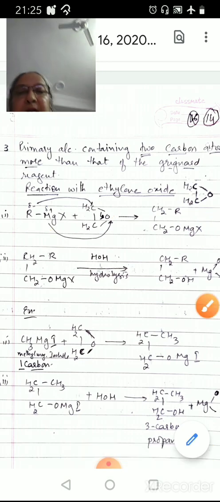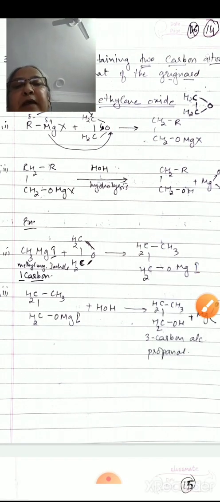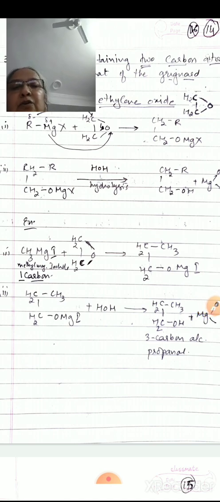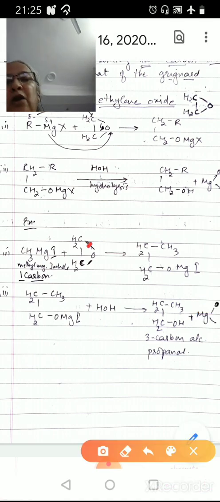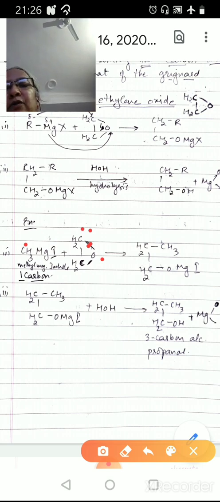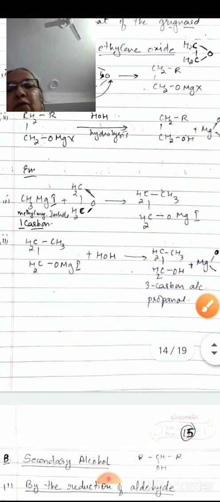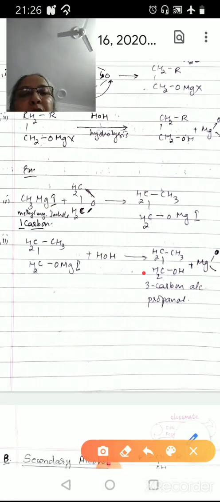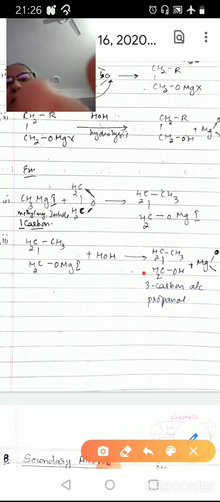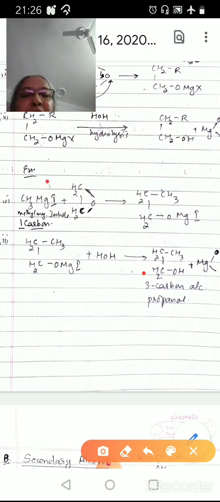For example, we take methyl magnesium iodide, and this is made to react with ethylene oxide. This bond breaks and oxygen becomes negative and carbon becomes positive. So the partially negative methyl attacks this CH2 group, and the partially positive magnesium attaches itself to this oxygen, giving rise to this adduct. Now this adduct, when hydrolyzed, gives you alcohol, and this alcohol is CH3CH2CH2OH. Now we started with methyl magnesium iodide, that is a 1 carbon compound, and we have got a 3 carbon compound, that is, the carbon chain has increased by 2 carbon atoms.